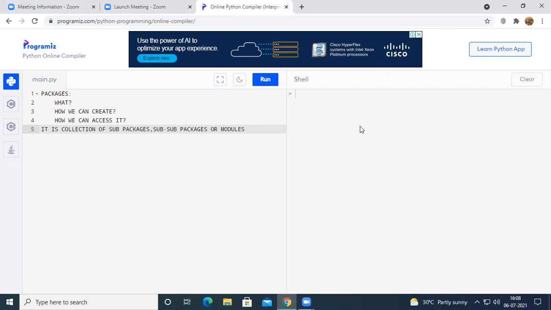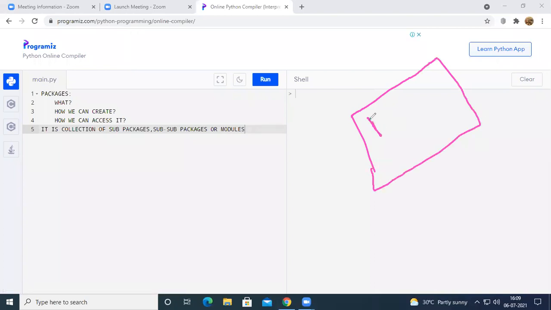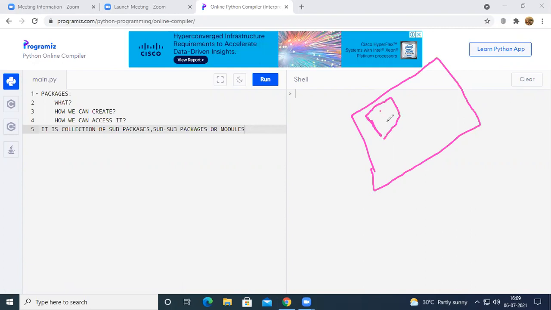For example, if I say it is a package, it may contain some sub packages and some modules, etc.